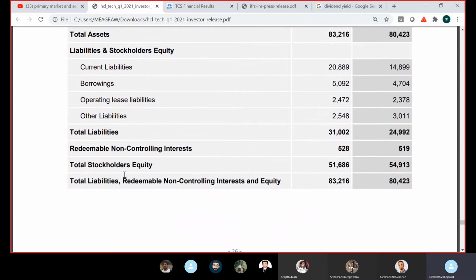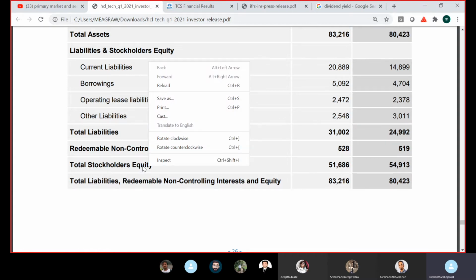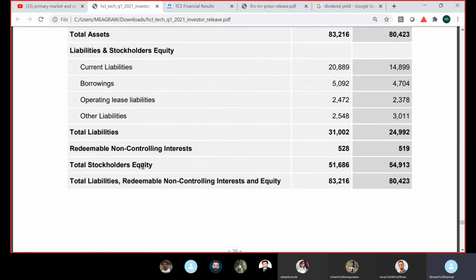Ideally what I'm saying is, if you see my screen, this total stockholder equity is not very perfect. It has multiple things in it. It will have something called share premium or share reserves and surplus or retained earnings. People who have attended previous sessions should remember it. So one of you please explain, it will be good for Venkat also. What is retained earnings?